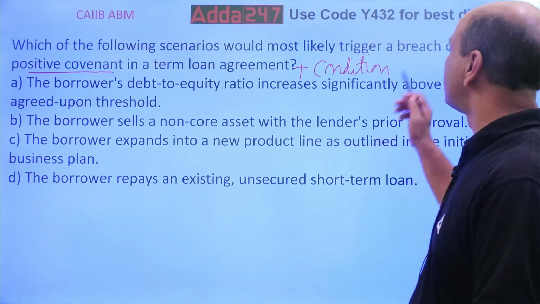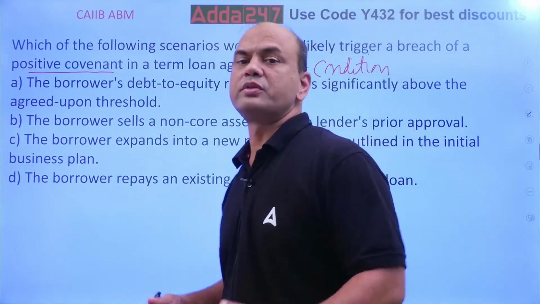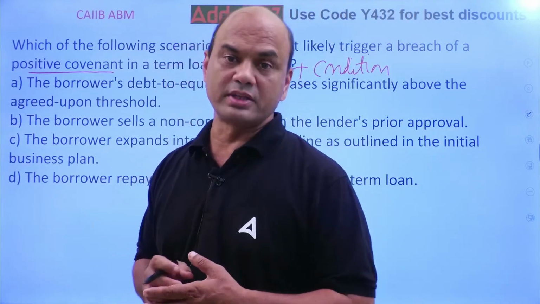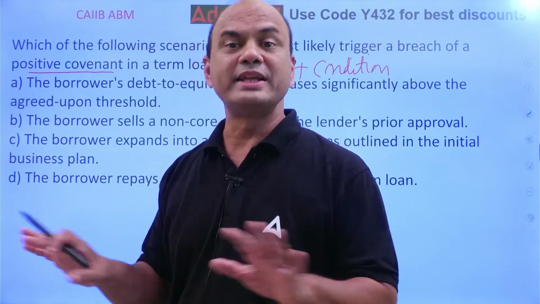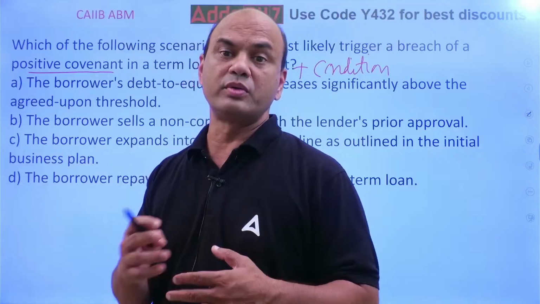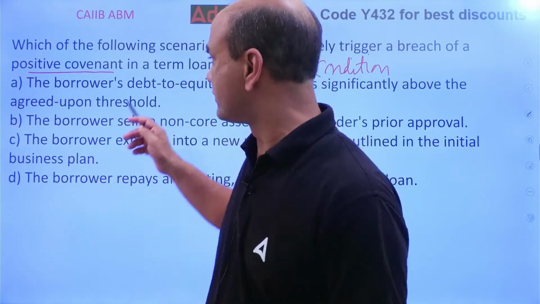So, which would most likely trigger a breach of positive covenant? A positive covenant means whatever is a good gesture with which the bank is giving the loan. So that is going to be breached. Breach means it will turn into a negative aspect for the loan. So which one is it?